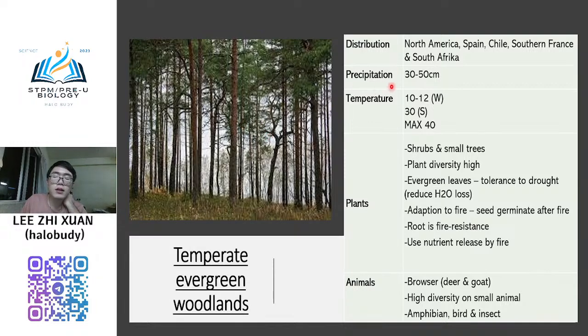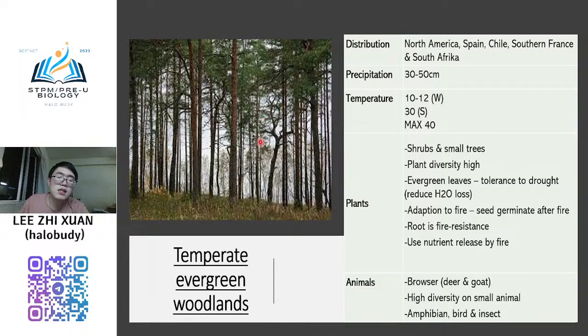And then for this one, the precipitation is also moderate, only 50 cm. The temperature depends on the season. Normally in winter it can go as low as 10 degrees Celsius. Summer days are normally only 30 degrees Celsius, but the maximum can go to 40 degrees Celsius. And for the plants, you will see that the trees are very thin and also very tall.